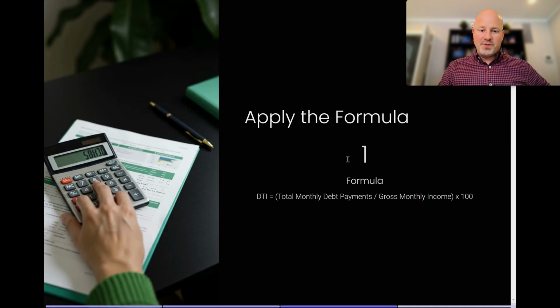Now the formula for how we figure out our DTI is pretty simple. We take those total monthly debts that we had on the left hand side and we divide it by our gross monthly income, multiply it times 100. So simple math. If you have $1,000 in monthly payments for car and credit card and student loans, and you make $10,000 a month, right off the bat, your debt to income ratio is 10%.